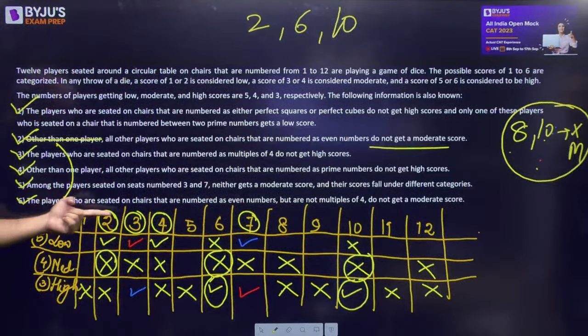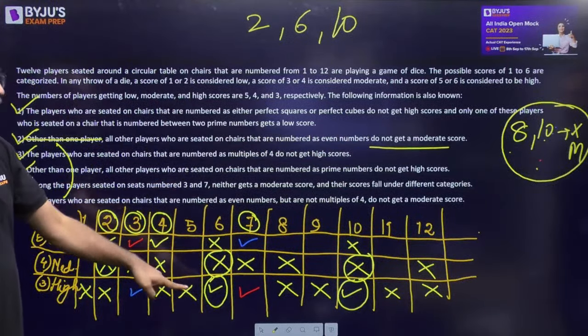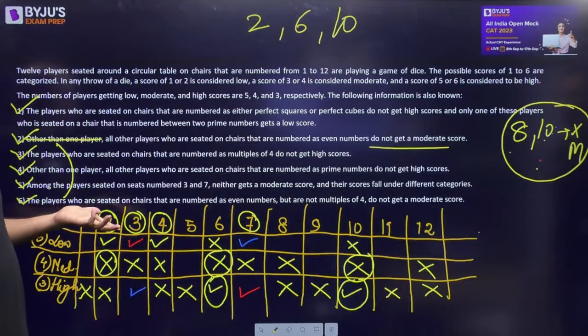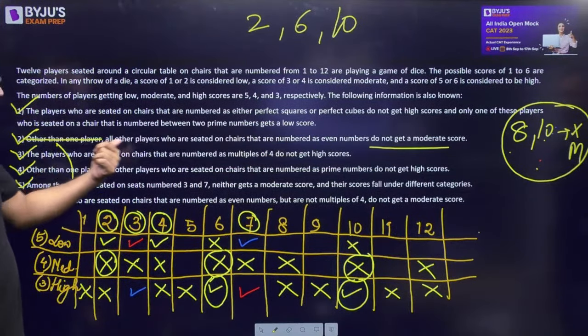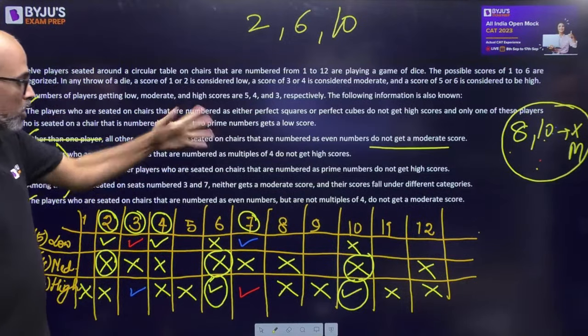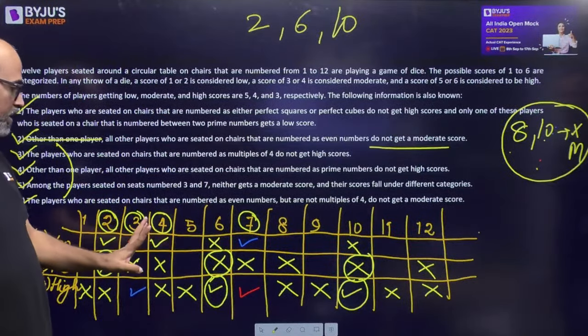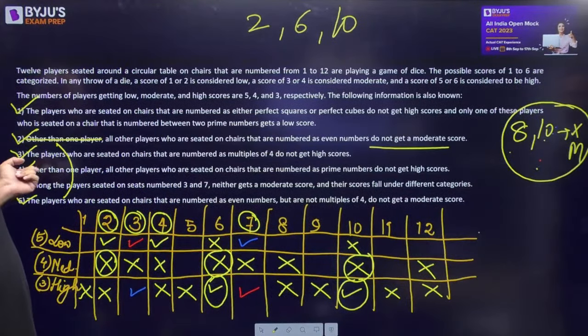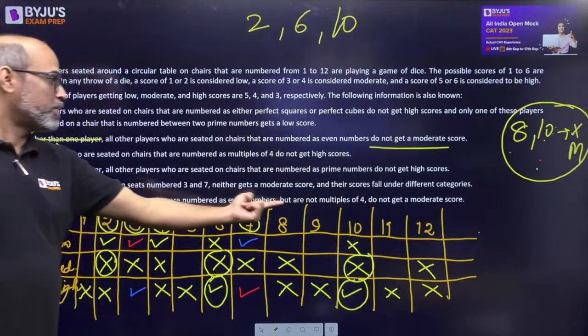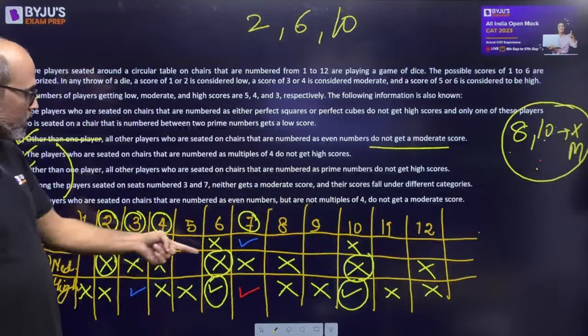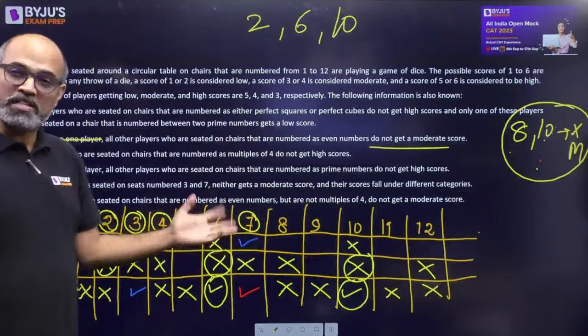So the question arises, can 6 be that player who doesn't get moderate? यही है ना? Do not get moderate. So can 6 be that player who doesn't get moderate? नहीं. ये तो already fix हो चुका था इधर से. Numbered as even numbers do not get a moderate. Okay. Can 8 be that player who doesn't get a moderate?